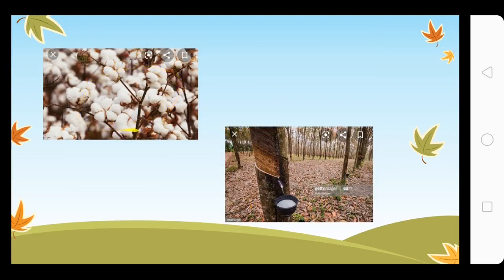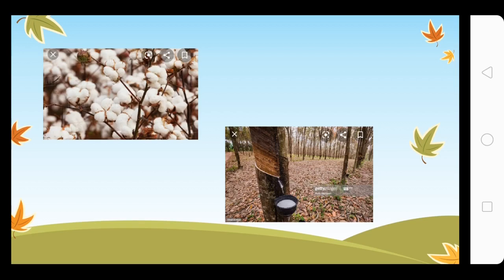These are the cotton flowers. From this we make cotton, and cotton is used to make different shirts, socks, plenty of things. Even the school uniform shirt that you wear is made of cotton.